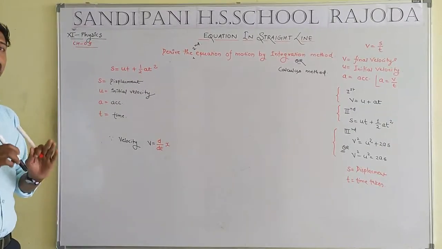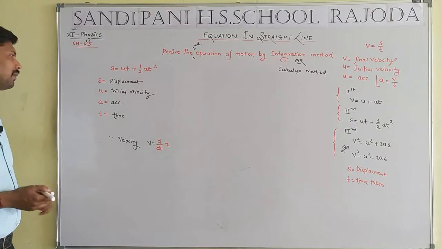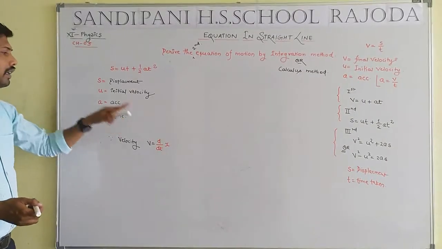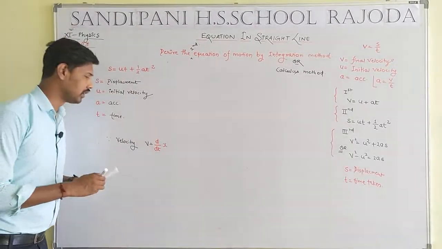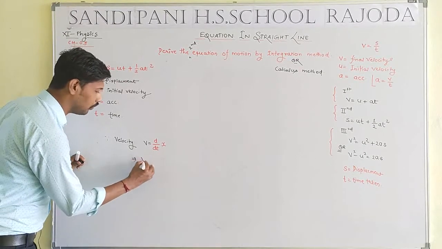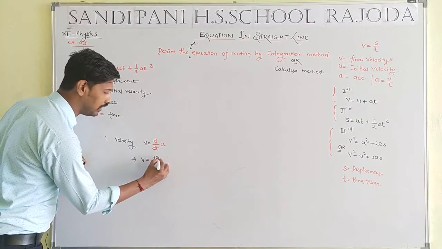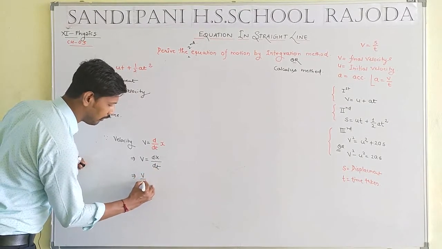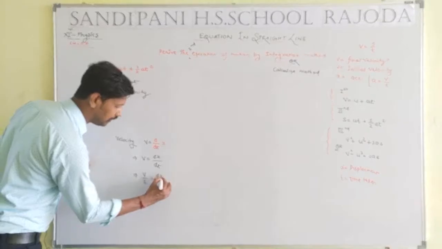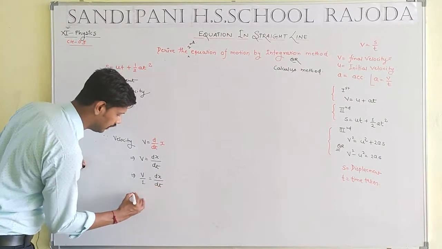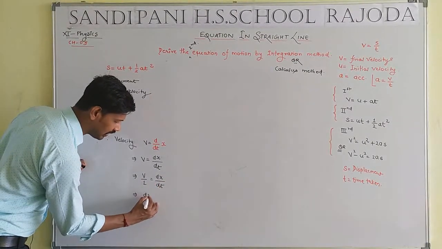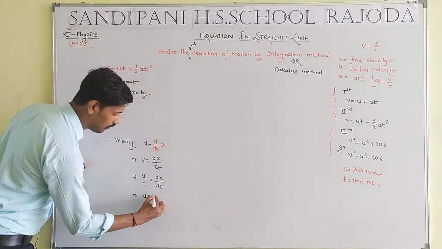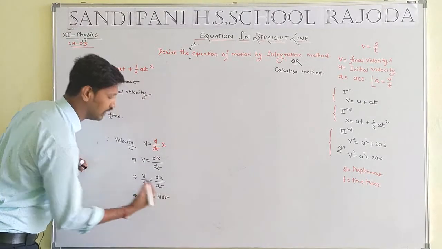x represents the displacement. Now you will say, sir, here s, here x, but my job is to explain to you slowly. Student, v will be equal to dx by dt, such that v by 1 will be equal to dx by dt. By cross multiplication we get dx will be equal to v dt.